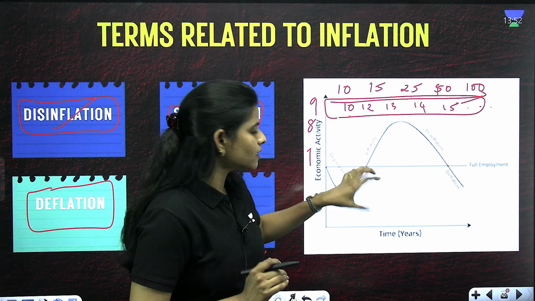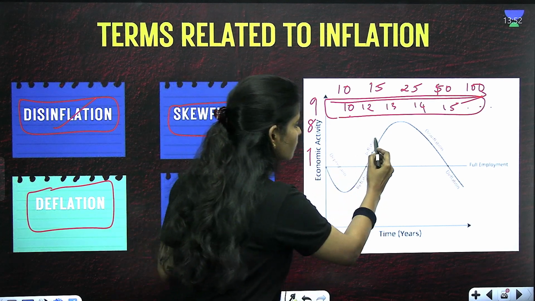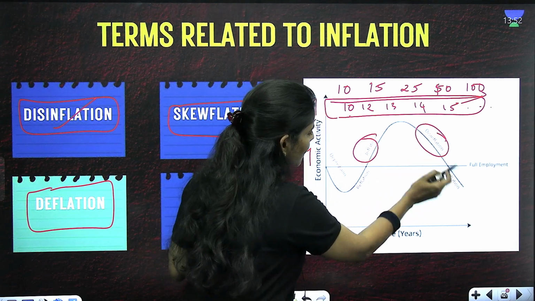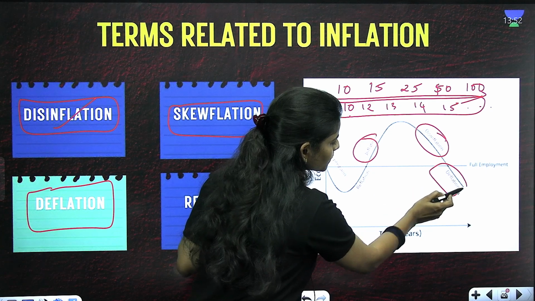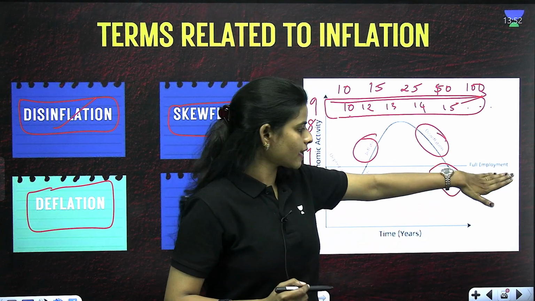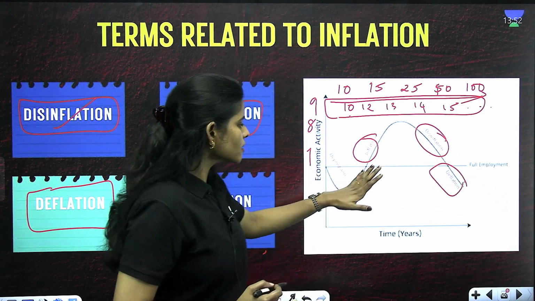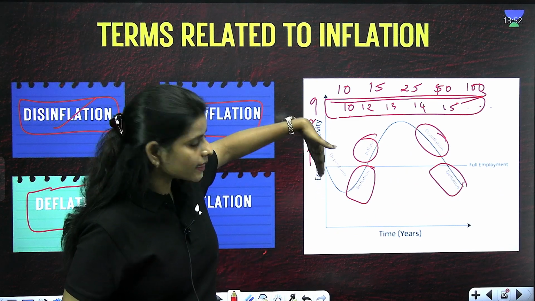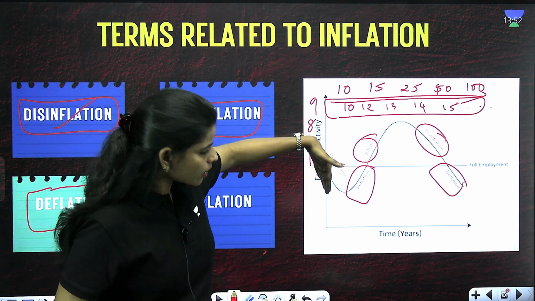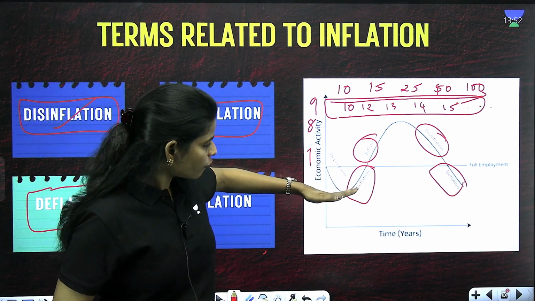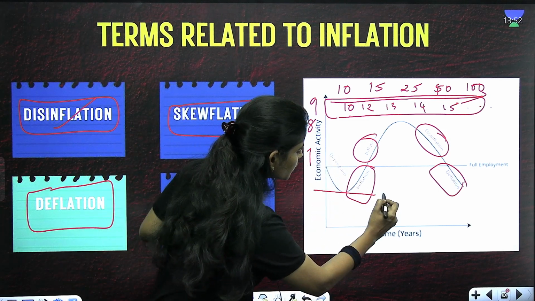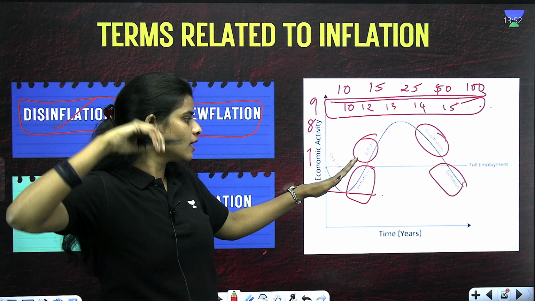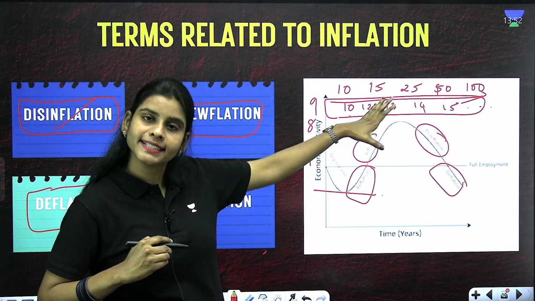So you can see the diagram here. Here we have inflation, and this is disinflation, and this is called deflation, where the price rise is getting negative, and this is called reflation. First, in the depression zone, the economy is going downwards, and from the negative region you are witnessing some changes where the graph is moving towards the positive zone, that is an increase in the price rise zone.